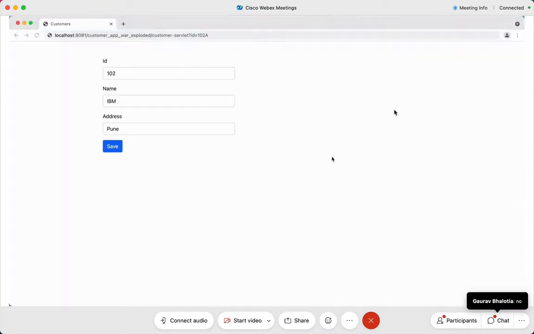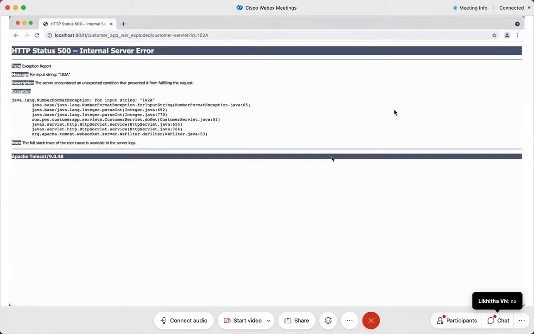Parse int will succeed? It will not succeed. It will fail. And you see this number format exception is what the user is getting. Yes, you're going to get number format exception. So this is not what you want to show to the user, right? You want to tell the user, hey, hello, invalid value. And you would want to take care of it.